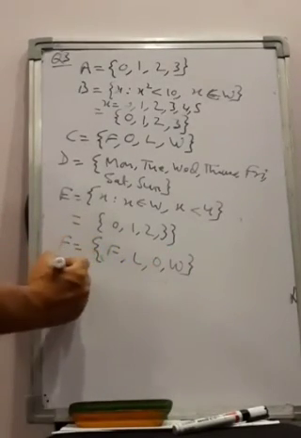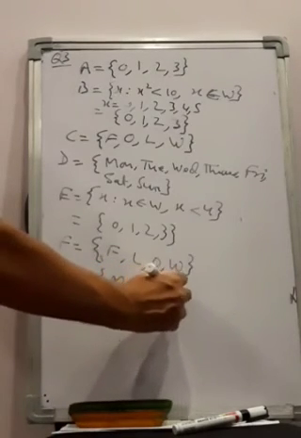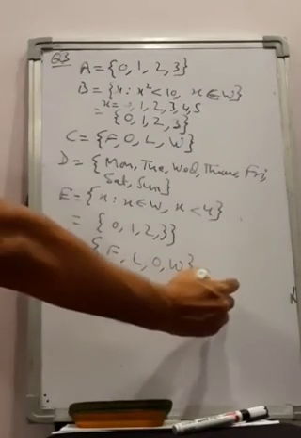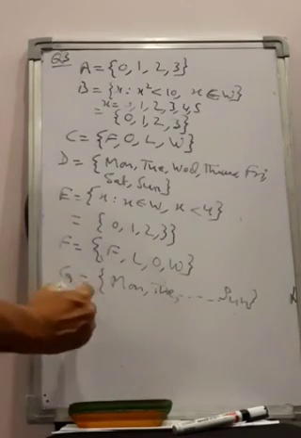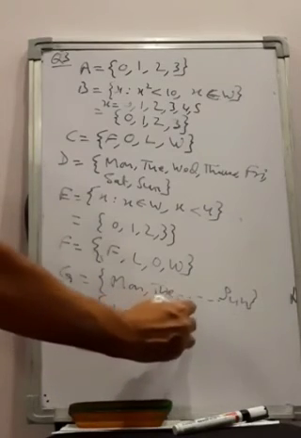G is Monday to Sunday again. If all the days are given, you can write them as they are, Monday till Sunday. H is letters of the word wolf: W, O, L, F. Right?